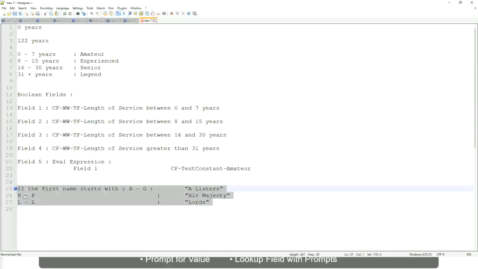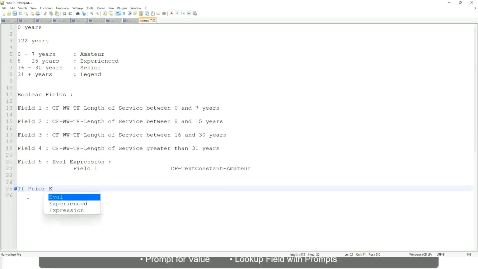Now tell me this. Let's not do prior experience.